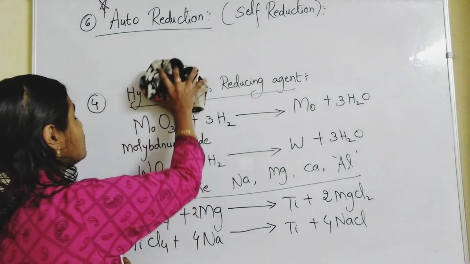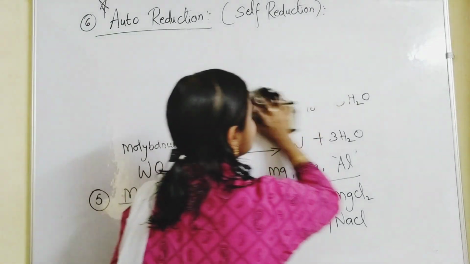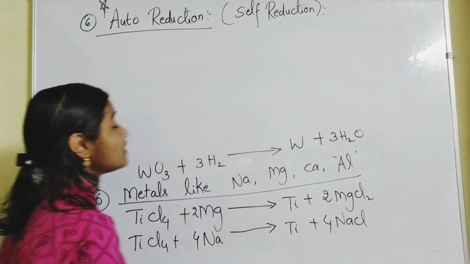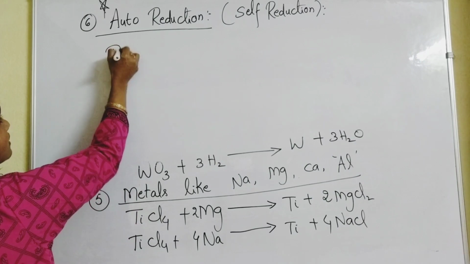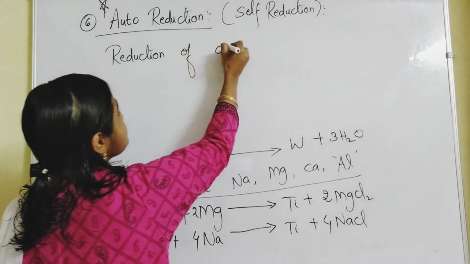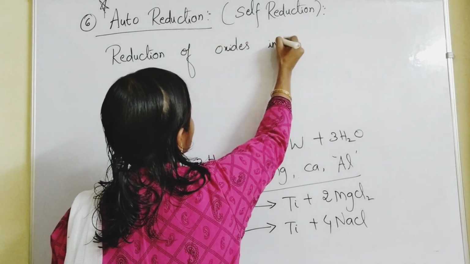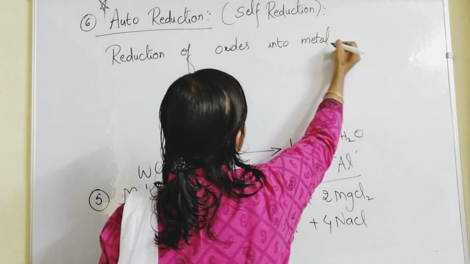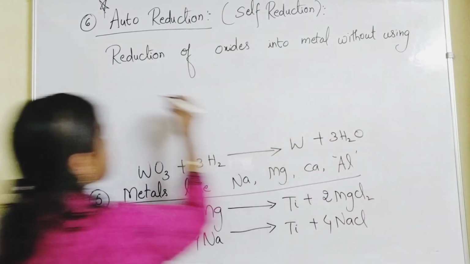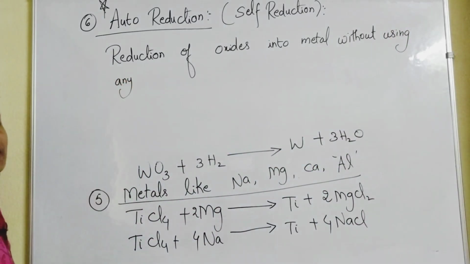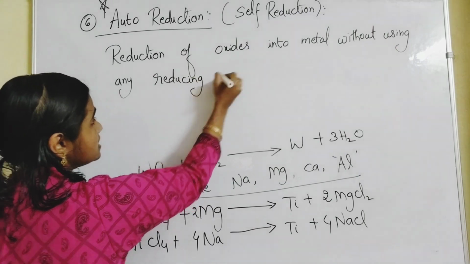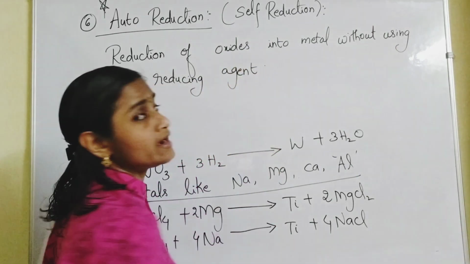So auto reduction means reduction of sulfide ores or metal oxides into molten metals without using any reducing agent. We don't use any reducing agent here.